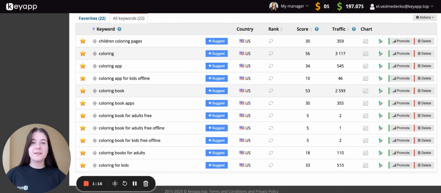But there is an issue. Unfortunately, both Google Play and App Store do not provide this information. We cannot go to Google or Apple and just ask, can you give us the traffic for the keyword coloring app in the US? They do not provide these details. And that's the difficulty of both App Store optimization and keyword promotion.